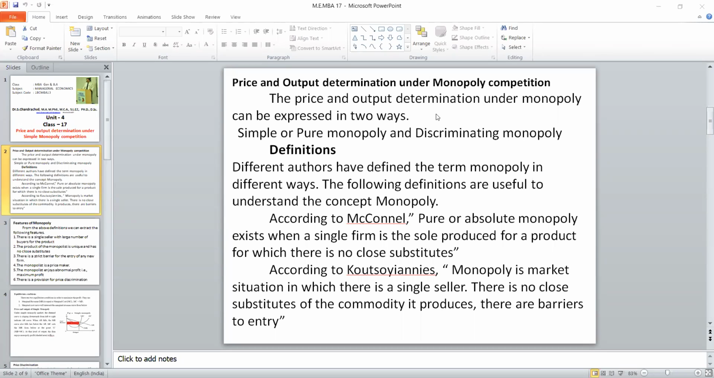So McDonald has said only two features: a single seller with a sole product, and no close substitute. But Koshanists have added one more point: not only a single seller and no close substitute, but he will also restrict the entry of firms. So these are the two definitions I have given. Then we will list out the features of monopoly.